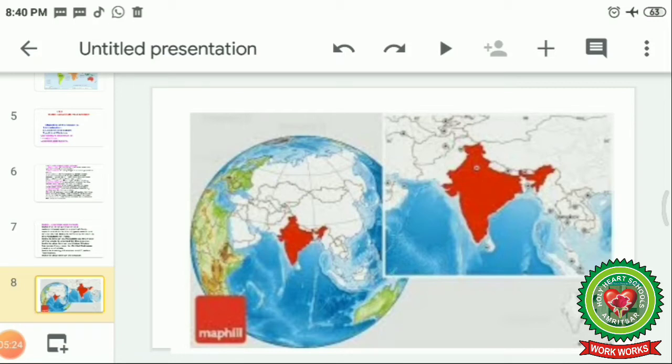India lies in the southeast part of Asia, and to its west we have the continents of Africa and Europe, and to its north we have the rest of Asia, and to its southeast we can see Australia.